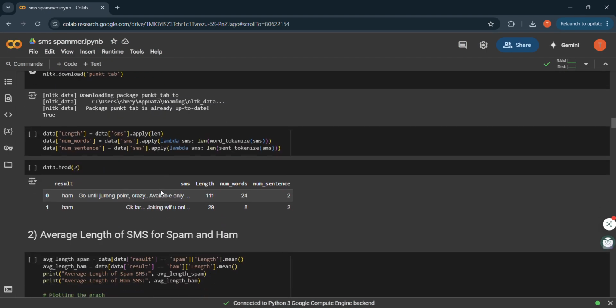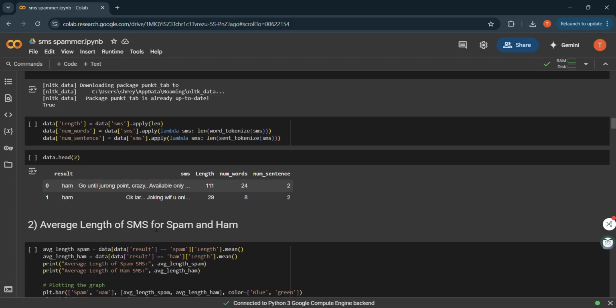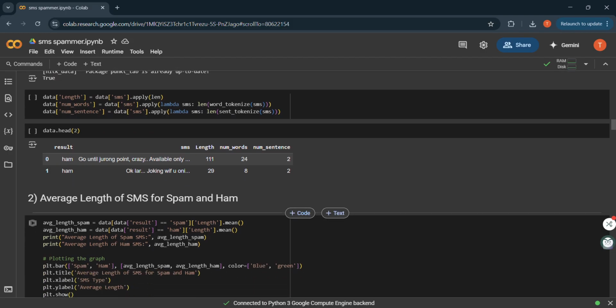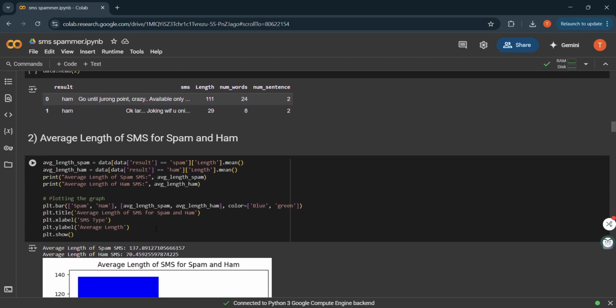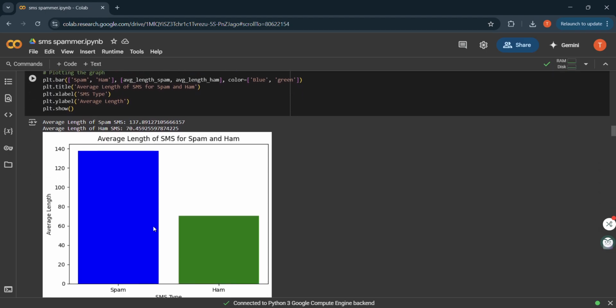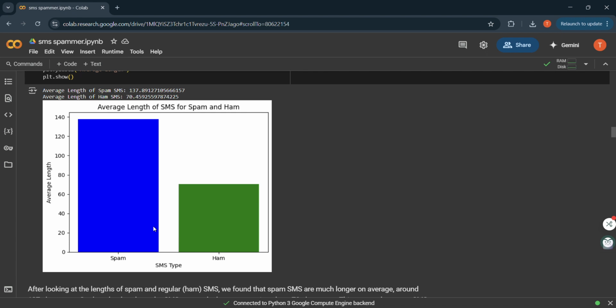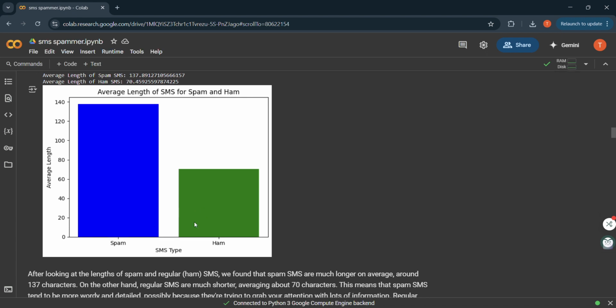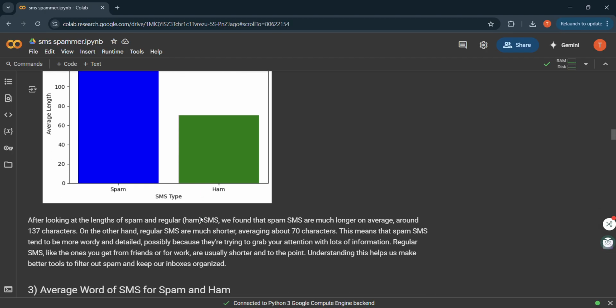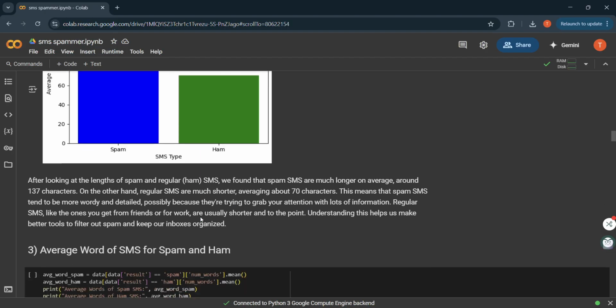So let's move on to the average length of SMS for spam and ham. We calculated and compared the average length of spam versus ham messages. Here we found that spam messages are longer on average, about 137 characters versus 70 for ham. This makes sense as spam messages often try to convey more information.